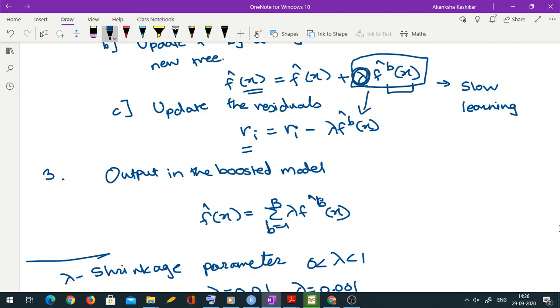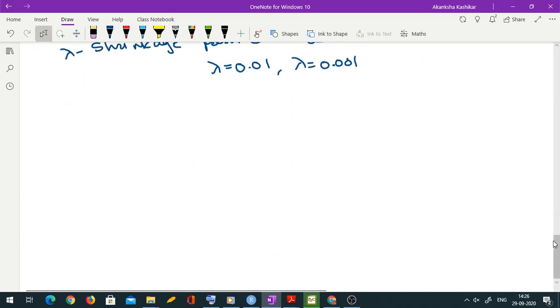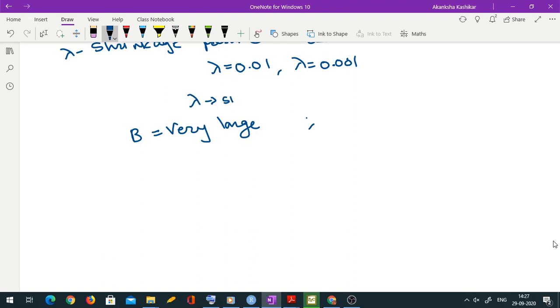Is it okay? Because of this slow learning business, you need B to be very large, because then only you get decent predictions. So if lambda is small, then B has to be very large, then only you will reach near the prediction. That is, your residuals will go below a certain threshold. It's kind of like convergence.